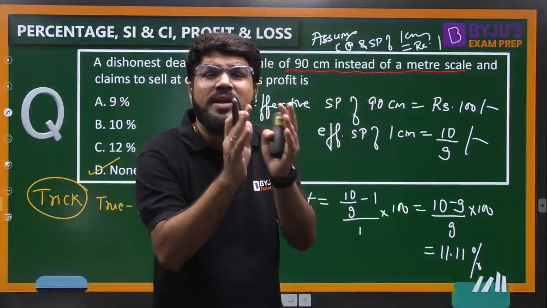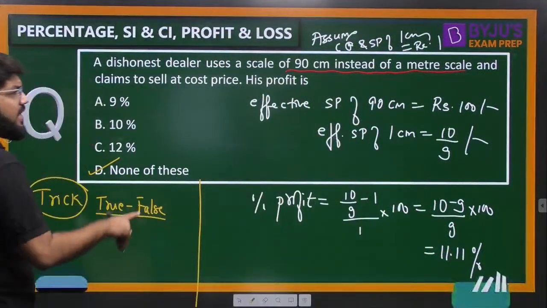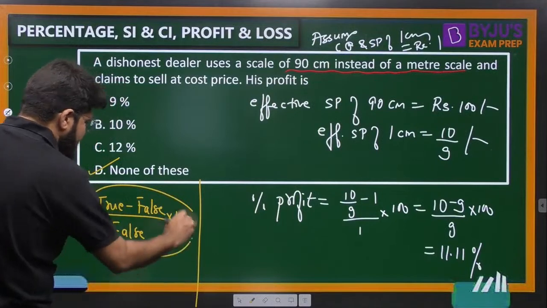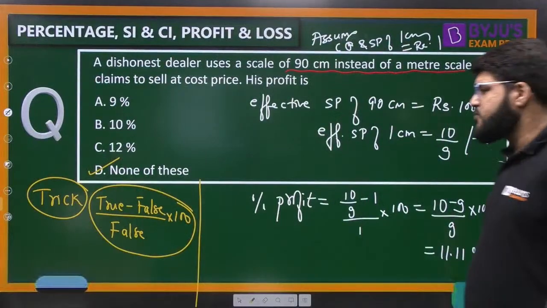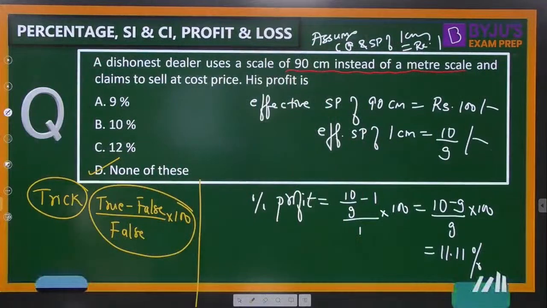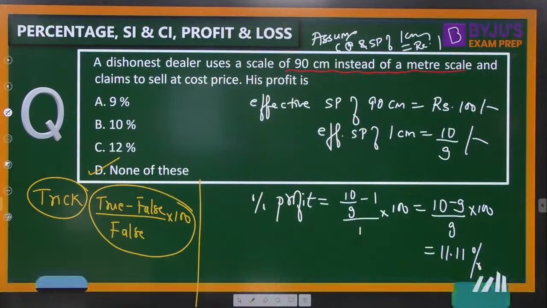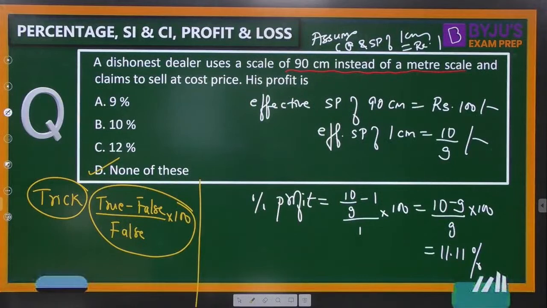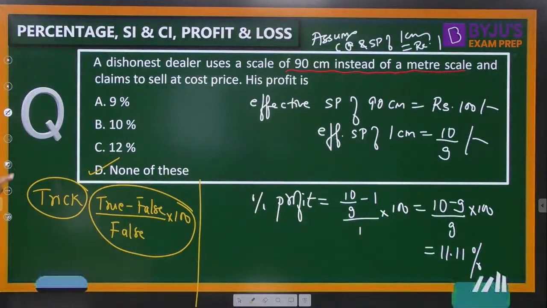True means how much he's charging. He's charging for 1 meter. So he should actually sell 1 meter, 100 centimeter. But he's selling the false 90 centimeter. The true minus false upon false into 100 is the trick you can use in these cases. True minus false upon false into 100. Okay. Chalo. True he should be selling 100, but he has sold actually only 90. So that false is the 90.